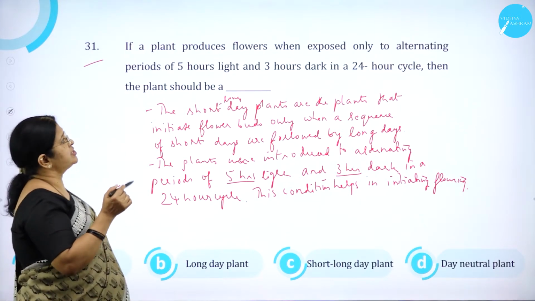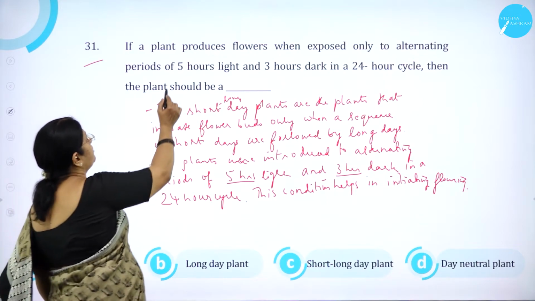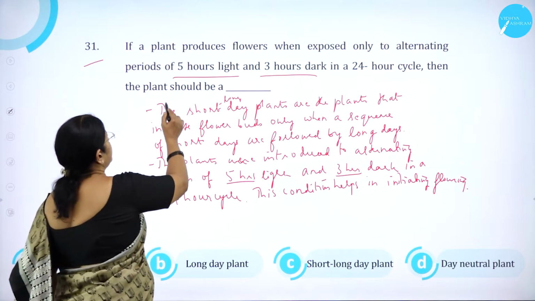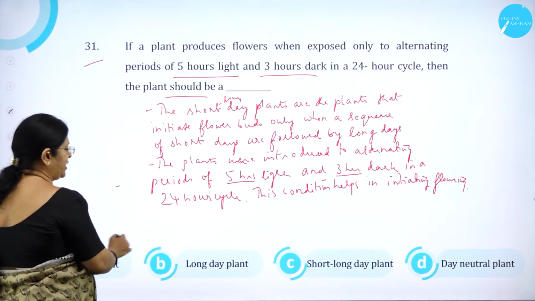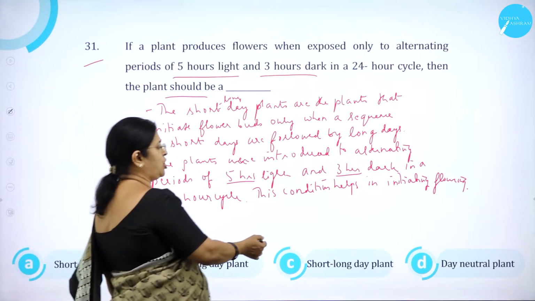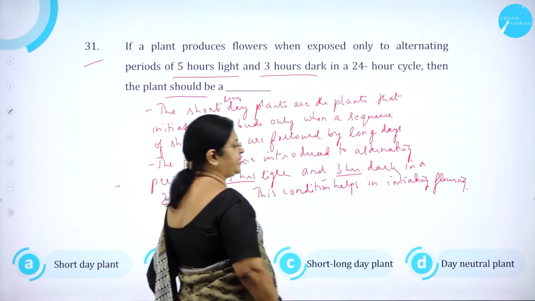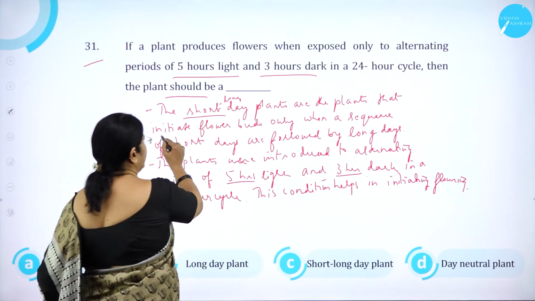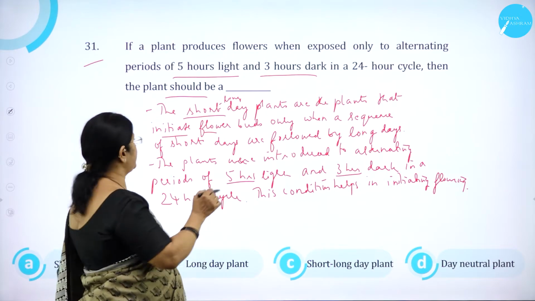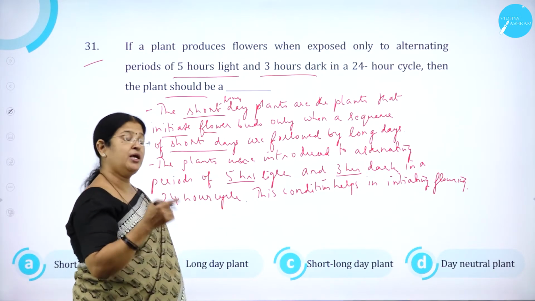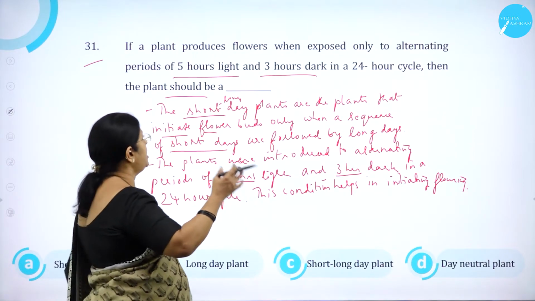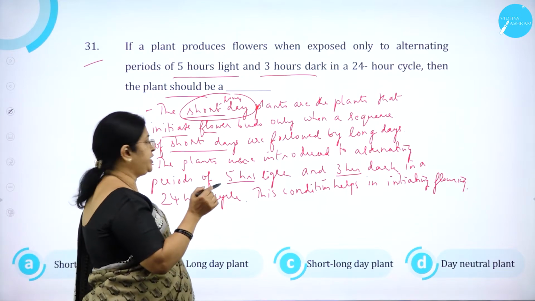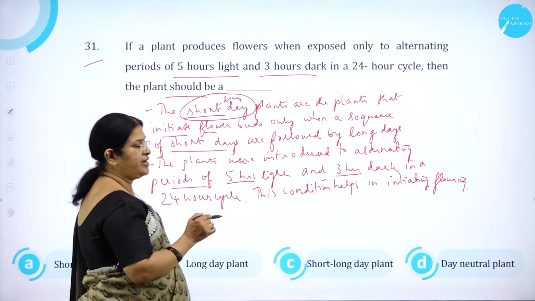If a plant produces flowers when exposed only to alternating periods of 5 hours of light and 3 hours of dark in a 24 hour cycle, then the plant should be: A, short day plant; B, long day plant; C, short long day plant; D, day neutral plant. The short long day plants are the plants that initiate flower buds only when a sequence of short days is followed by long days. You call that short long day plants.